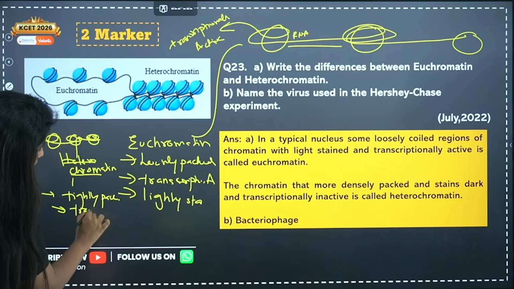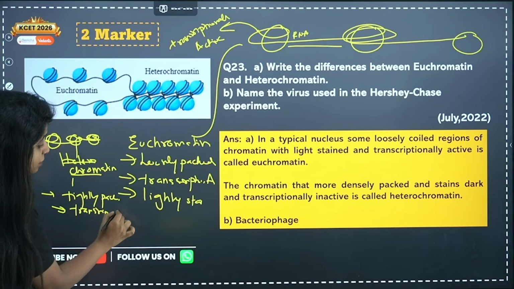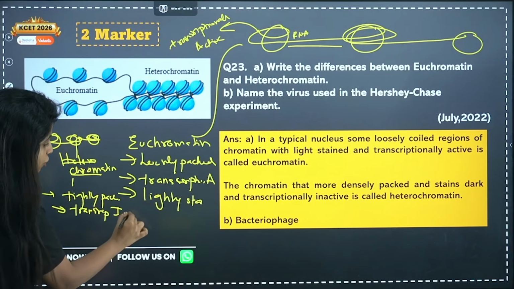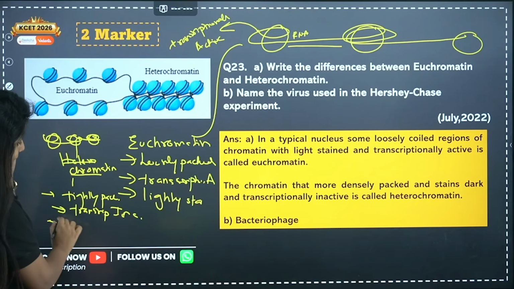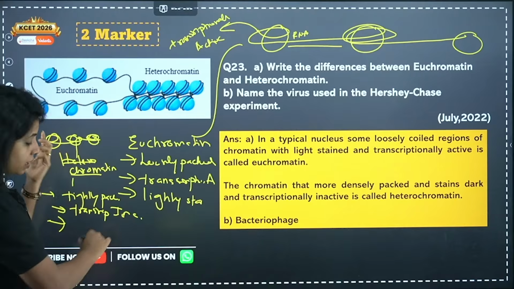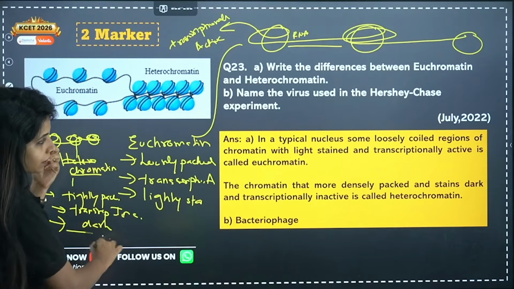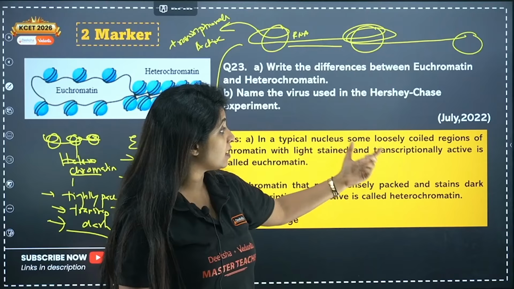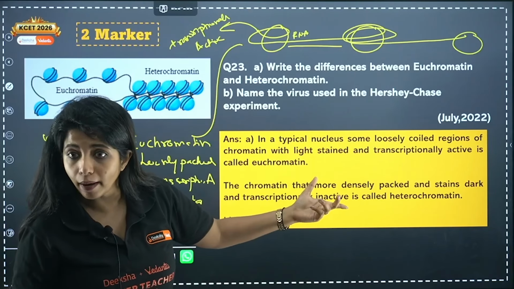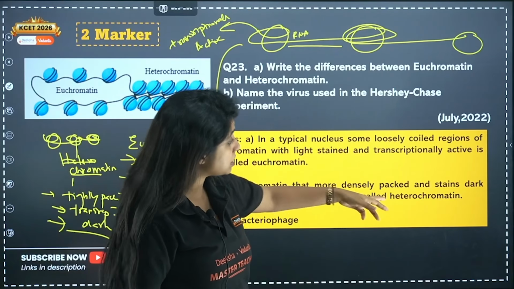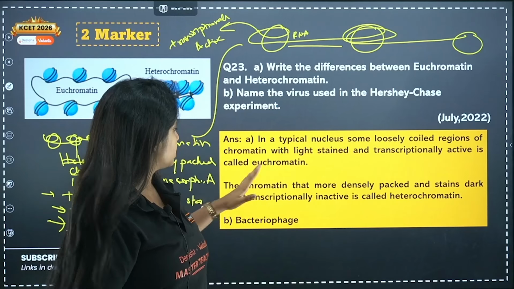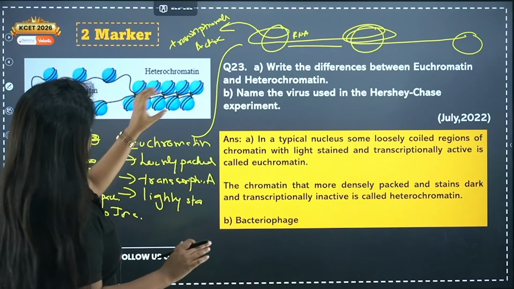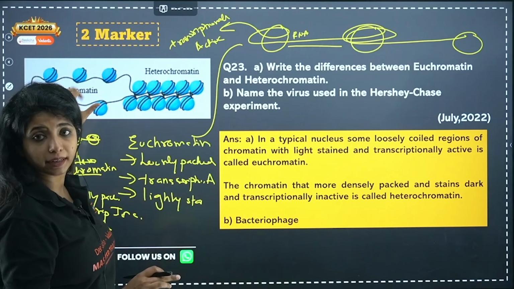It is transcriptionally inactive because there is no space for the RNA polymerase to come in, and it stains dark. So in a typical nucleus, some loosely coiled regions of chromatin with light stain and transcriptionally active DNA is known as euchromatin, whereas the chromatin that is more densely packed, stains dark and is transcriptionally inactive is heterochromatin. Cool. So this is the heterochromatin and this is the euchromatin region.